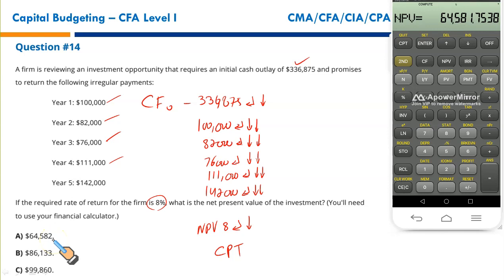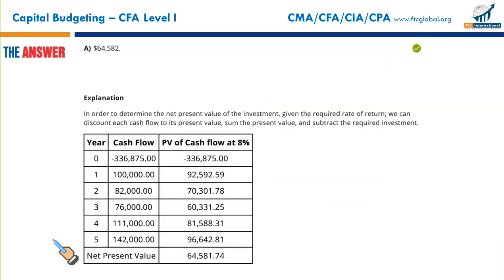It's as simple as that. So once you know how to use the calculator, you don't need to write it down the way I have. You can simply input the data and you can get the result immediately. A is the right answer.